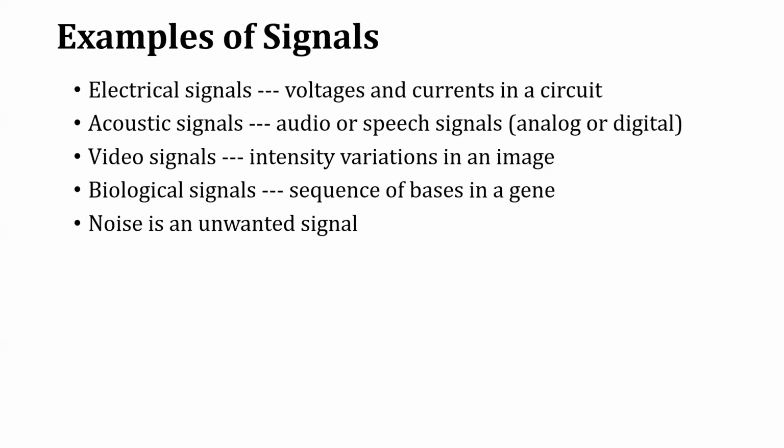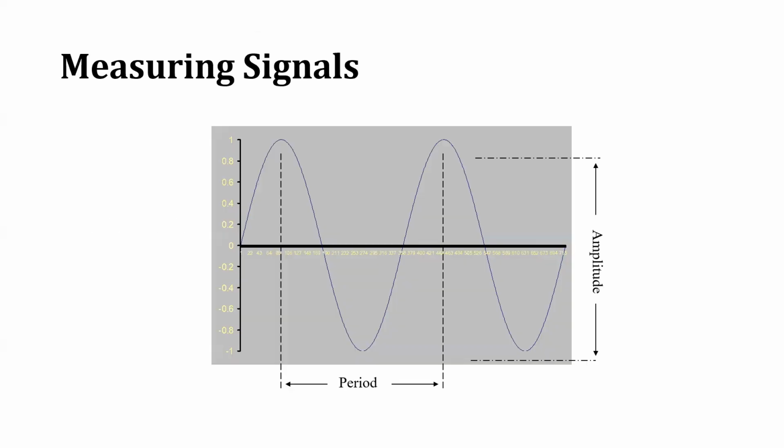The next one is biological signals. They are nothing but sequences of bases in a gene. Those are some of the biological signals that are generated in a sequence. And noise is also a signal, an unwanted one, but it is also present. So these are some of the signals. In the real world, there are a lot of types of signals we come across, for example, electromagnetic signals. Different types of signals are present.